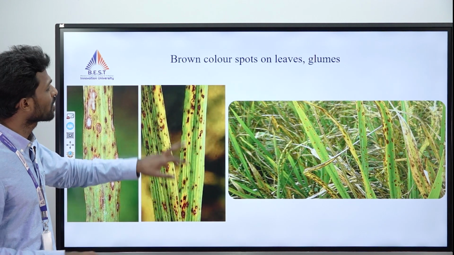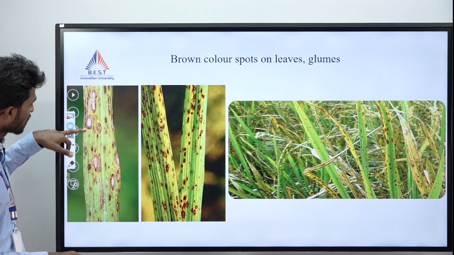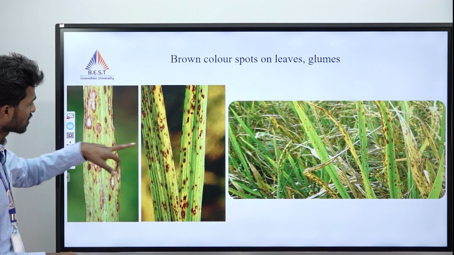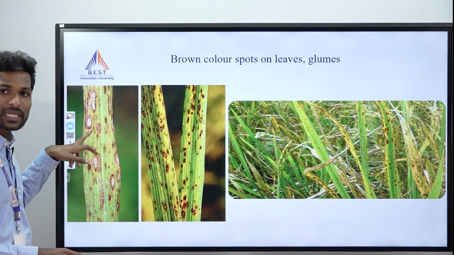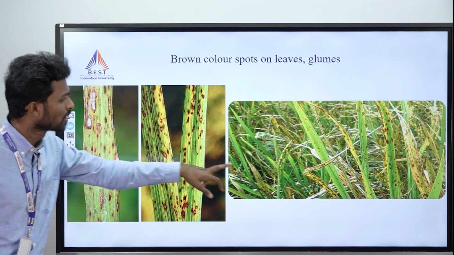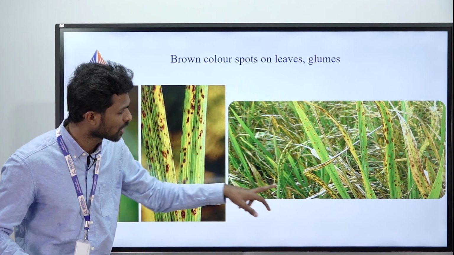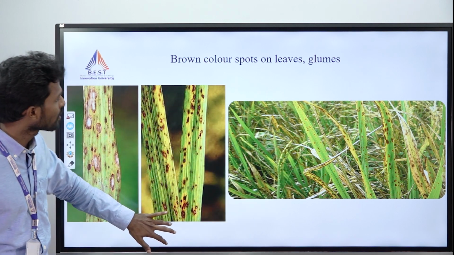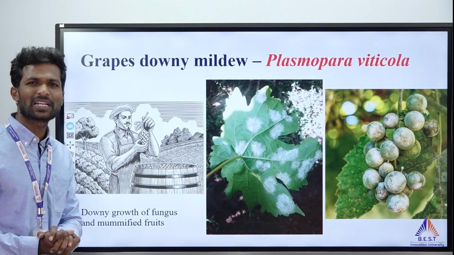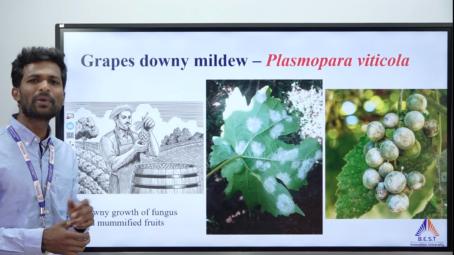We can clearly see the brown spots of the Bengal famine disease. Brown lesions or spots can be seen not only on leaves but also on glumes, and sometimes we can also observe them on the stem. This is the picture of brown leaf spots that we can see under field conditions. So these are all very important diseases that directly or indirectly were involved in the loss of millions of lives.